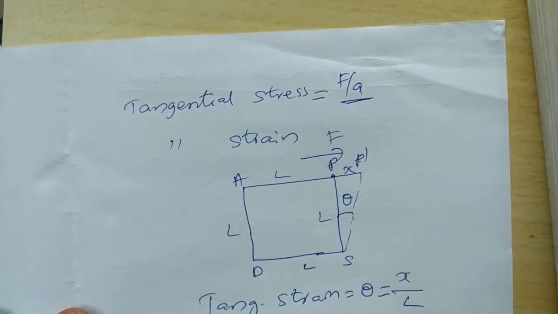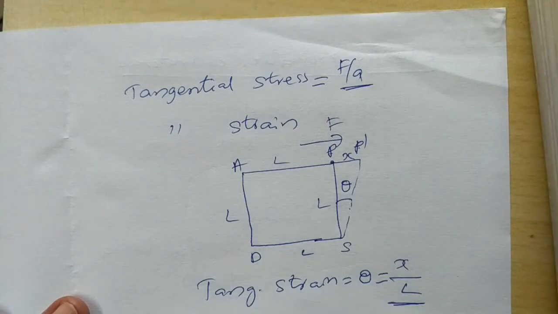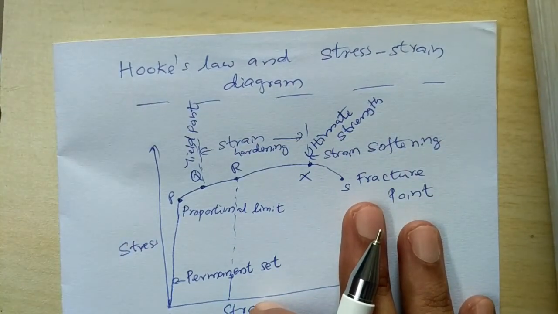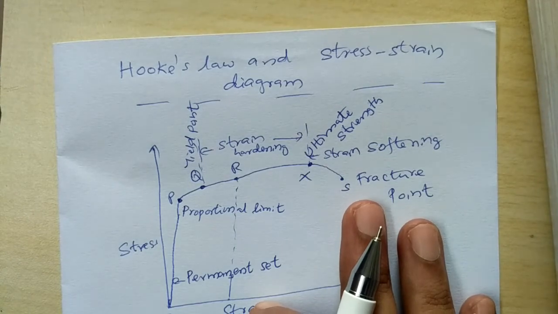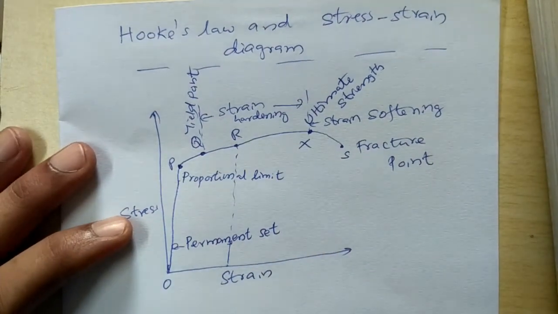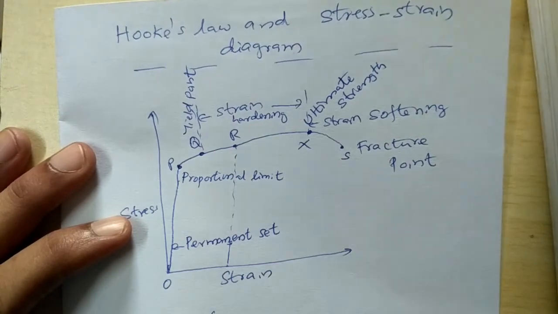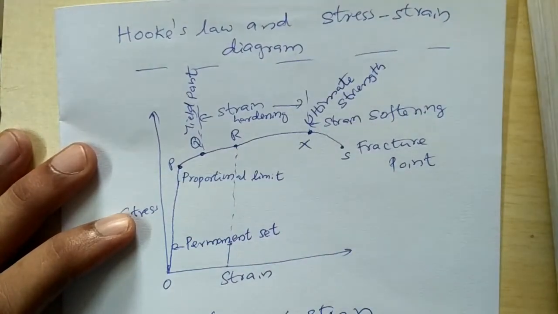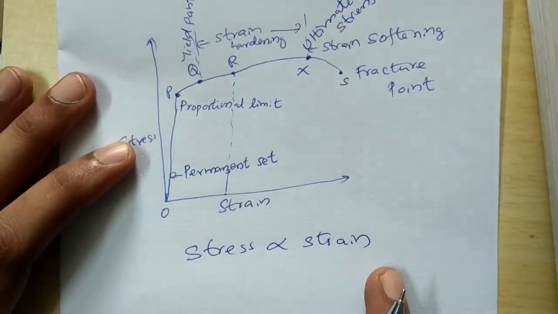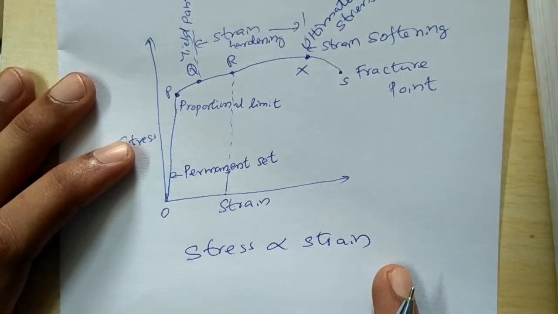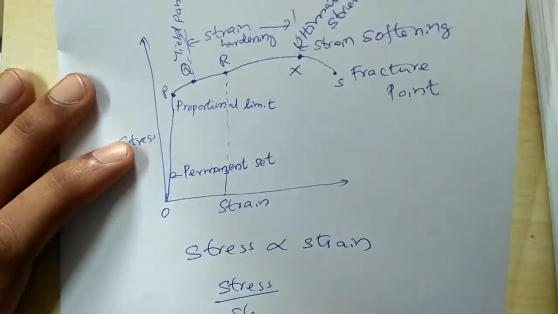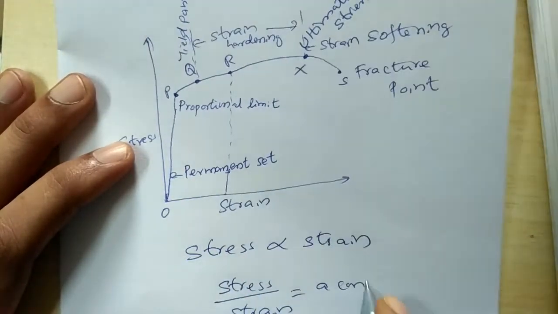So this is some of the basics of elasticity. Now I'll go to the next topic, Hooke's law and the stress strain diagram. We know that as per Hooke's law, stress is directly proportional to strain within the elastic limit for a given material, or else stress by strain is equal to a constant.